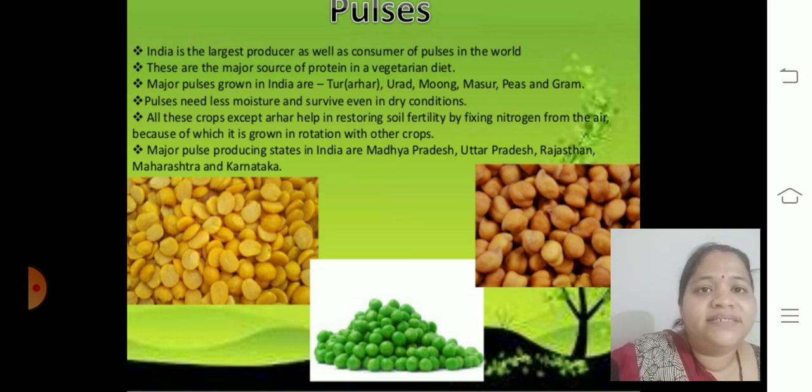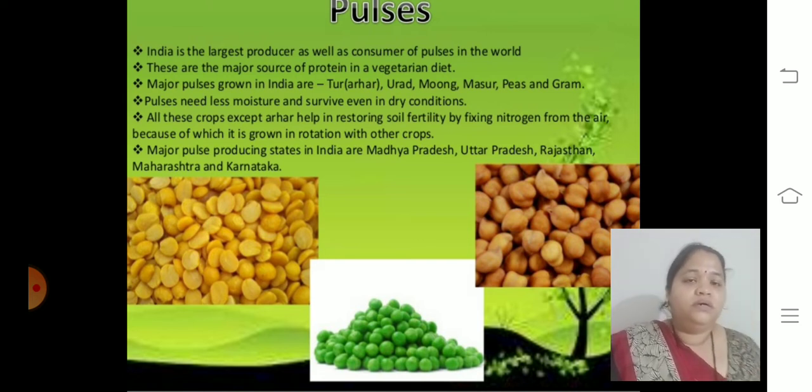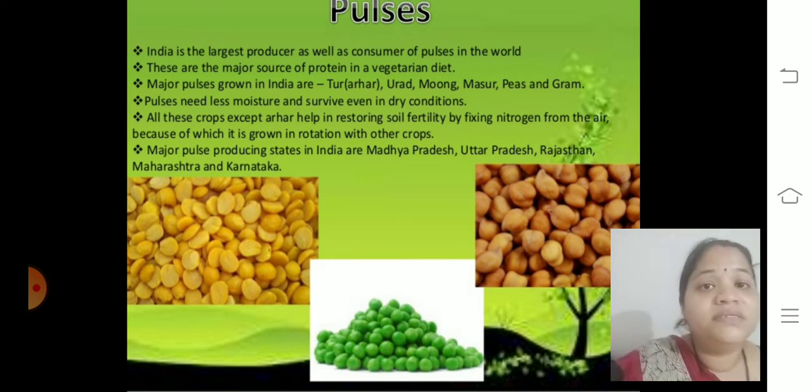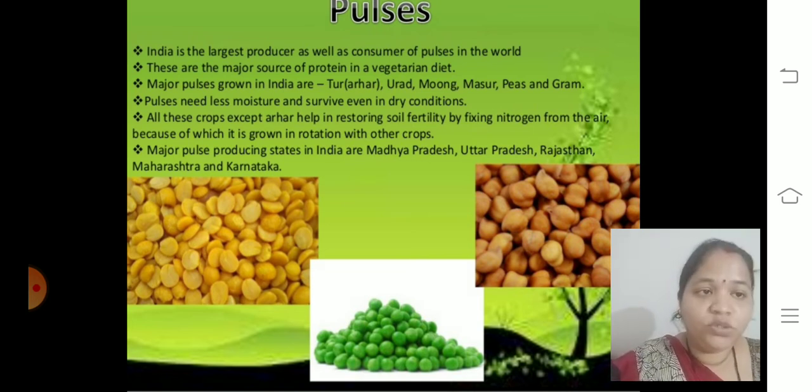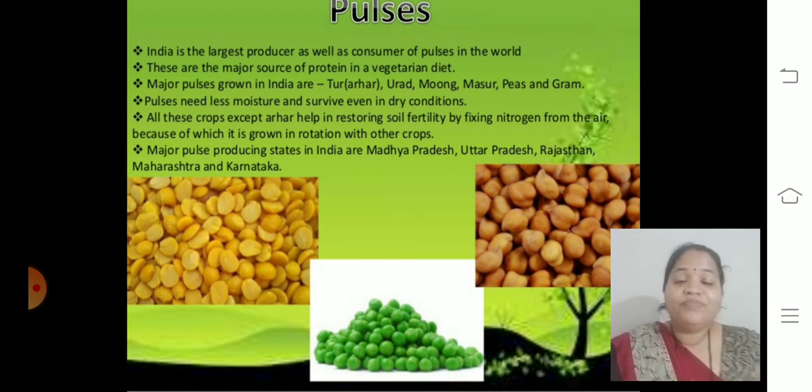All these crops except arhar help in restoring soil fertility by fixing nitrogen from the air, because of which they are grown in rotation with other crops. It's very important. They will ask you to justify, so remember this point: these crops, except arhar, help restore soil fertility by fixing nitrogen from the air, and are grown in rotation with other crops. It means if a farmer is going with multi-cropping, they can go with pulses. You can see in Maharashtra people are going with multi-cropping also.